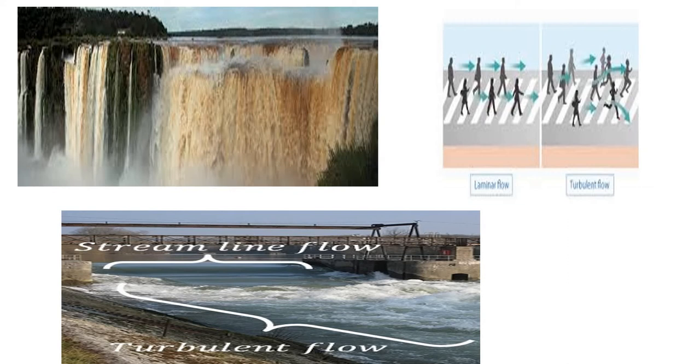When the movement of the water becomes irregular, if it is not flowing in a smooth manner, or the path is zigzag, then we can say that flow is turbulent flow. I hope all of you understood what is meant by streamline flow and turbulent flow clearly. In the same motion of water, part is streamline flow and part is turbulent flow. So it depends on the velocity of the particle.